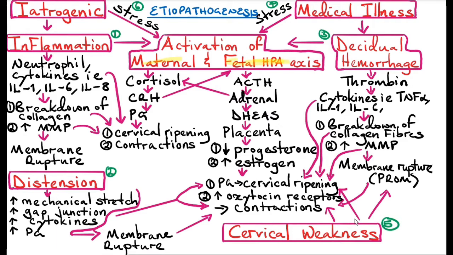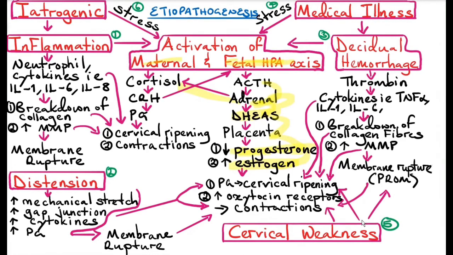So, in the fetal hypothalamic pituitary adrenal axis, there's production of the adrenocorticotropic hormone by the anterior pituitary gland, which tells the adrenal gland to produce cortisol and also produce dehydroepiandrosterone sulfate, which is produced by the adrenal cortex. So this DHEAS tells the placenta to produce less progesterone and increase its production of estrogen. Remember we said progesterone inhibits myometrial contraction and also suppresses prostaglandin production. So in this case, it is reversed.